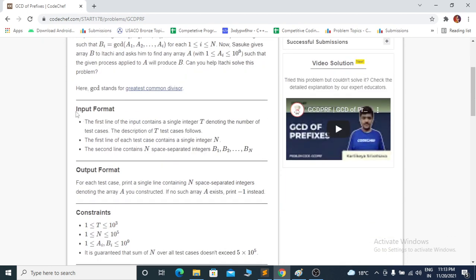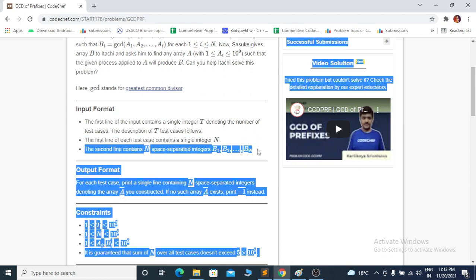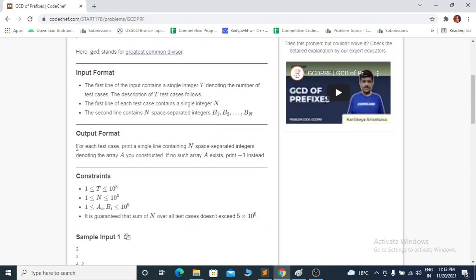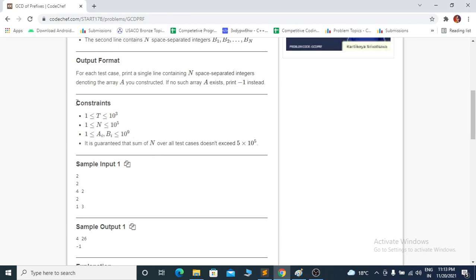So what is given in the input? It is T, the number of test cases, and N, the size of the array, and then the given array B. And as output, if an array A is possible, then we have to print that array, and if not, just print -1. And here are the constraints for this problem.